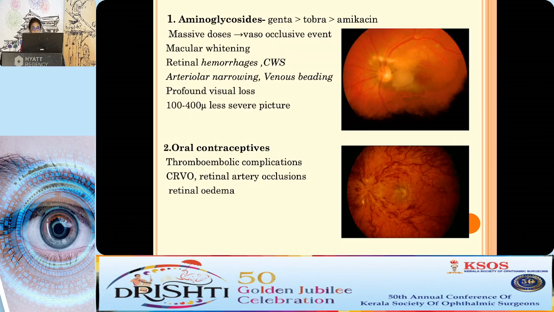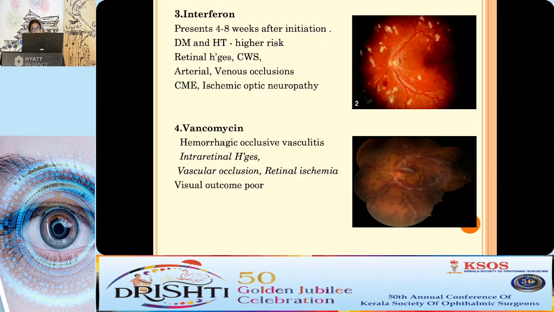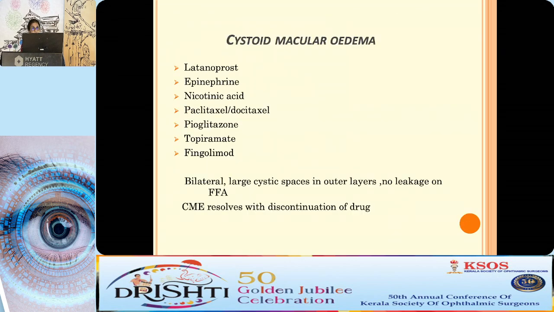Oral contraceptives can cause thromboembolic complications like CRAO and CRVO, but now that the estrogen content within the pill is lesser, the chances of complications are also less. Interferons, used in the treatment of hepatitis C and multiple myeloma, can present about 4 or 8 weeks after initiation of treatment as an ischemic retinopathy. Vancomycin, rarely an intracameral injection, can cause hemorrhagic occlusive vasculitis within 1 week of administration.